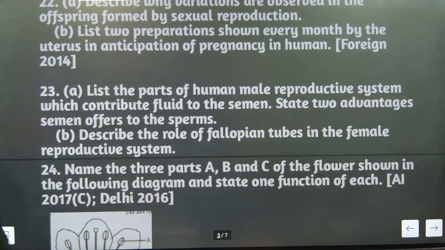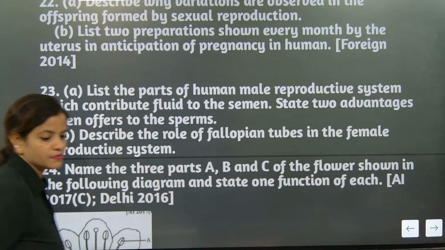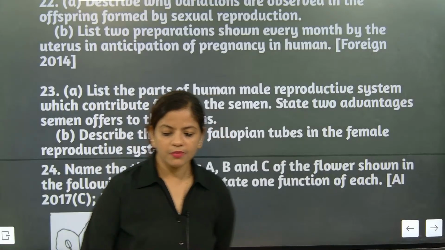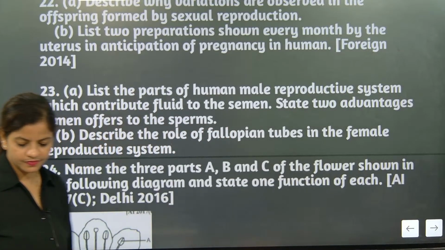List the part of human male reproductive system which contributes fluid to the semen. Come on, say this answer. I don't know.